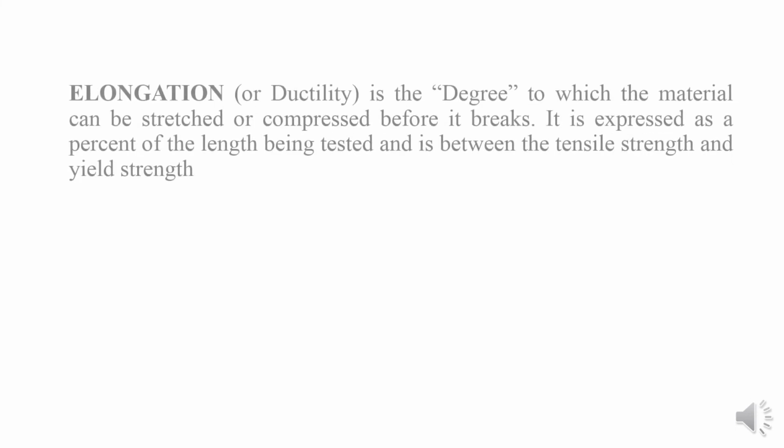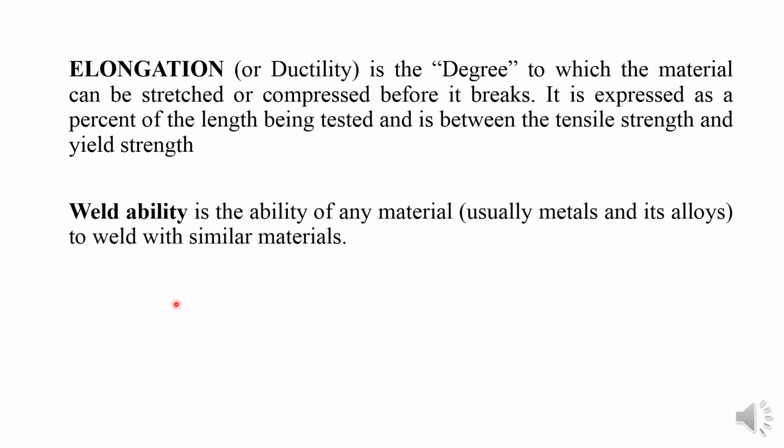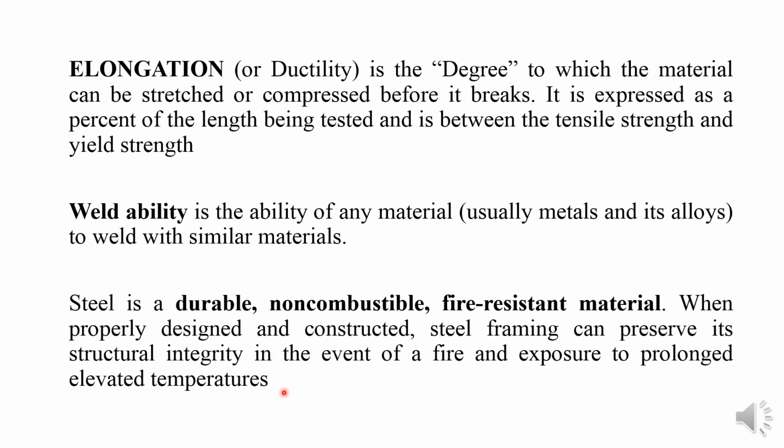First of all, see the elongation of the steel. Elongation is the degree to which the material can be stretched or compressed before it breaks. It is expressed as a percentage of the length being tested and lies between the tensile strength and the yield strength. Next is the weldability. It is the ability of any material, usually metal or alloy, to weld with a similar material.